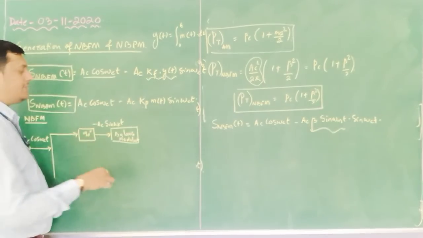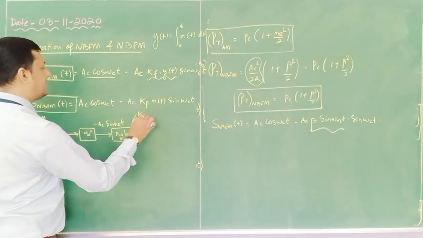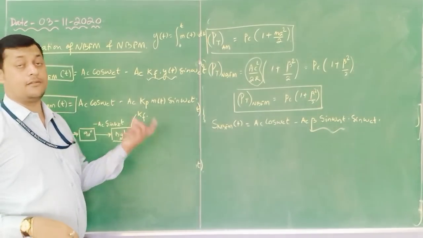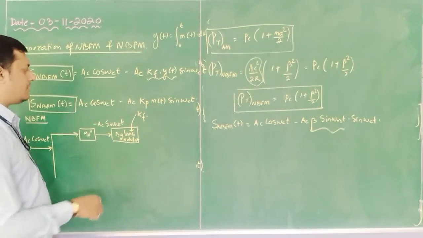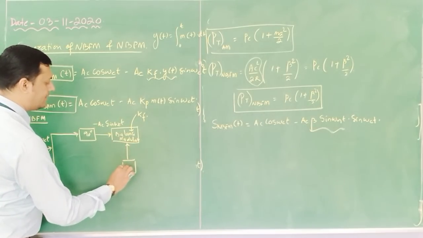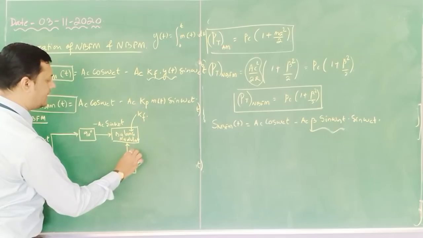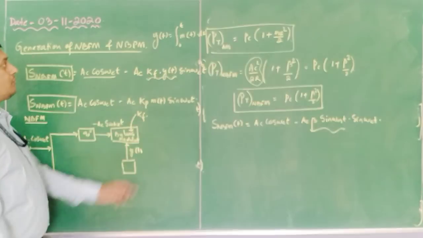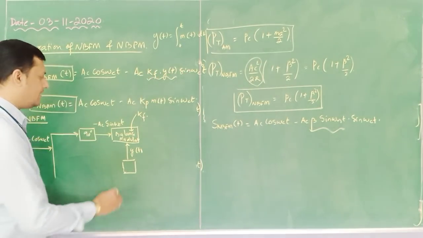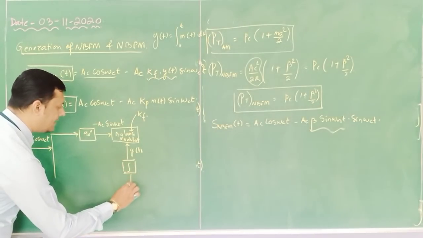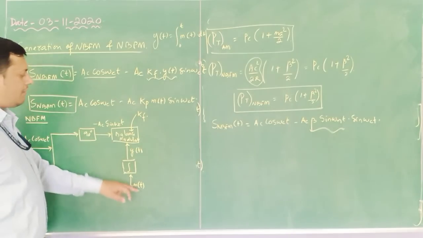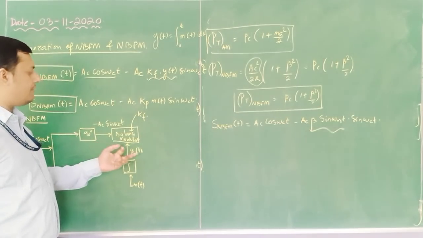In this balance modulator, frequency sensitivity is available. So that means I can say this modulator is called a frequency modulator. To this modulator, we are providing y of t. But what is y of t? Y of t is the integrated value of m of t. So here I will use one integrator, and here I will say m of t. So m of t is integrated, we will get y of t.